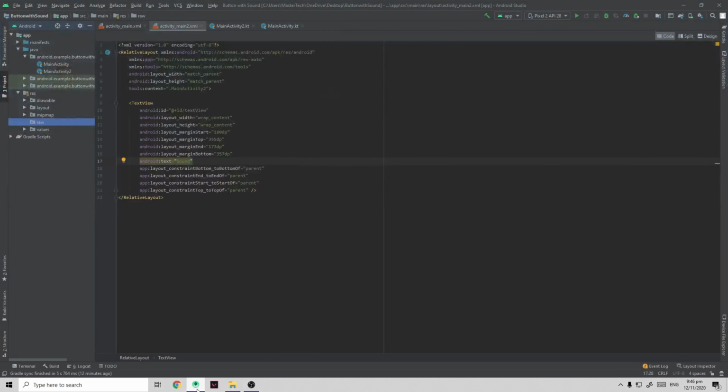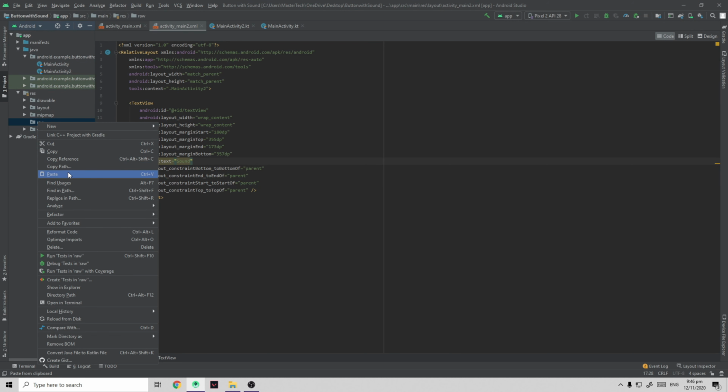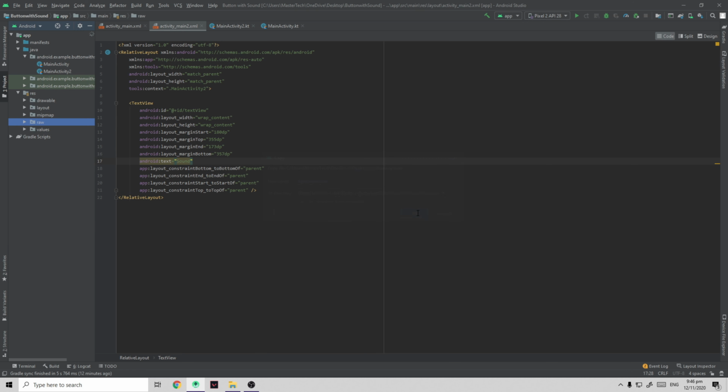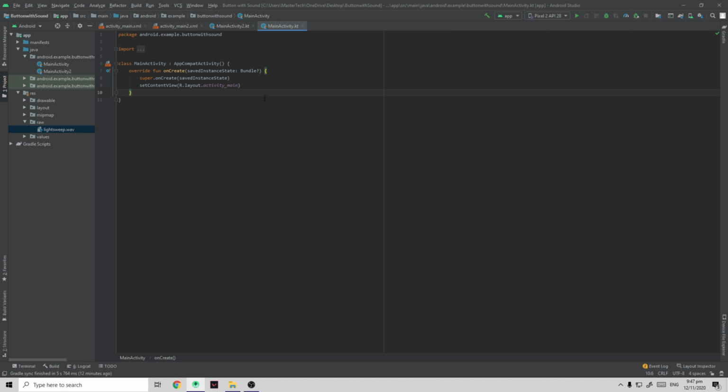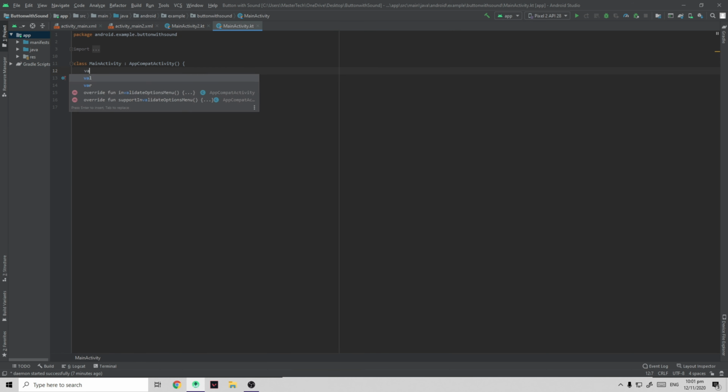Copy the sound that you want and paste it in the raw folder. And select OK. Now you can see the audio file in the raw folder. Now we're done copy-pasting our audio. Let's go to the main coding. I'm going to write the code first, and after that, I'm going to explain what the code means.